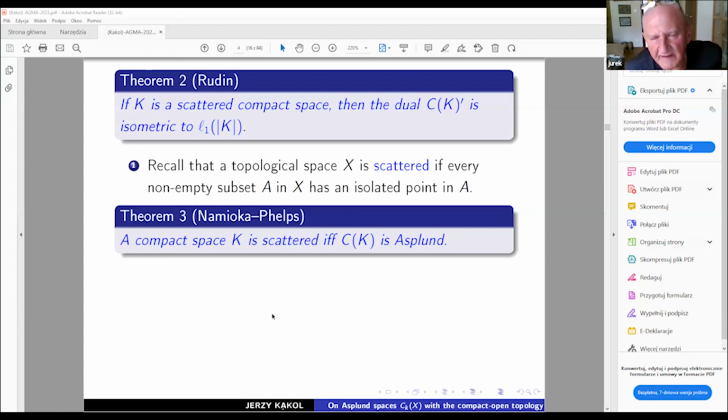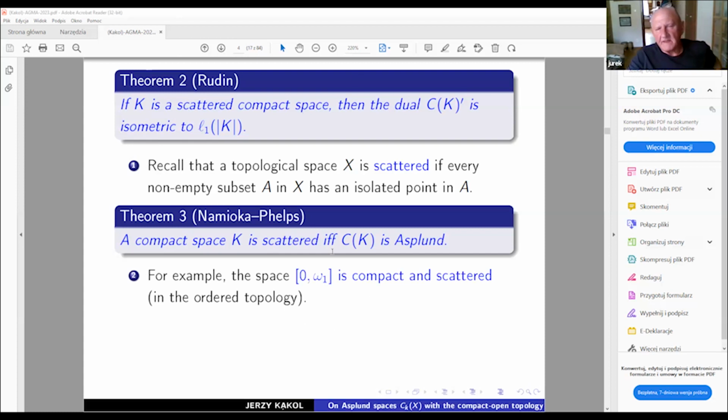So, for example, if we consider this compact segment [0, omega_1] with the order topology, it is well known that this space is scattered. The scattered property is inherited by any subset. And by the way, any topological space which is scattered is also a Baire space, meaning that the intersection of any countable family of dense open sets is dense. This is one of the equivalent descriptions of a topological space being Baire.